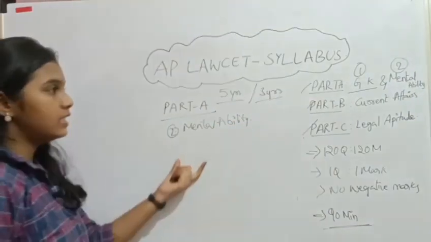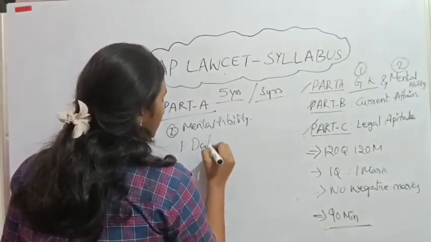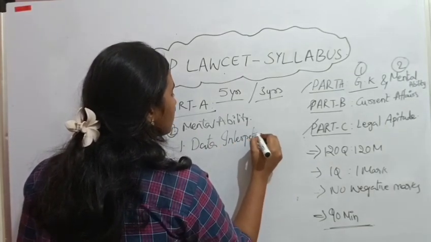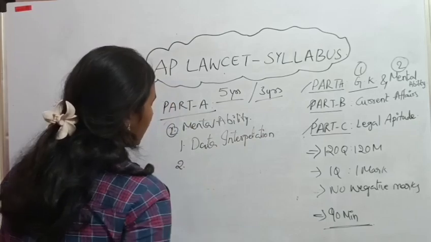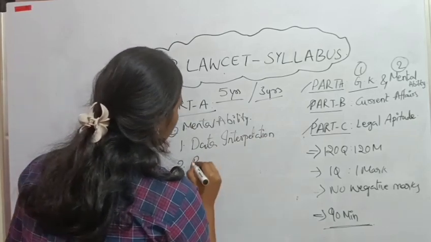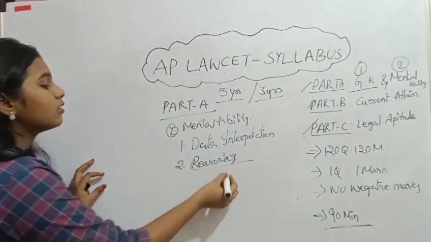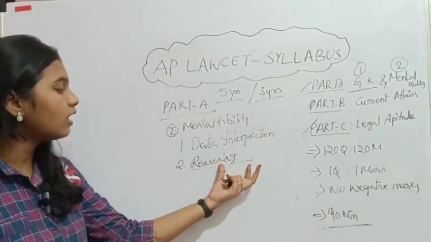In mental ability, first one, data interpretation, and second one, reasoning. So questions will be asked in data interpretation and reasoning.